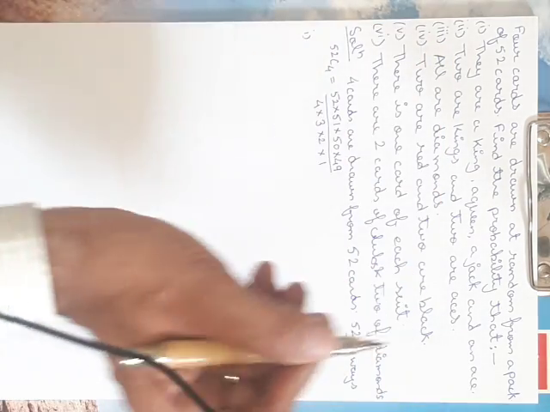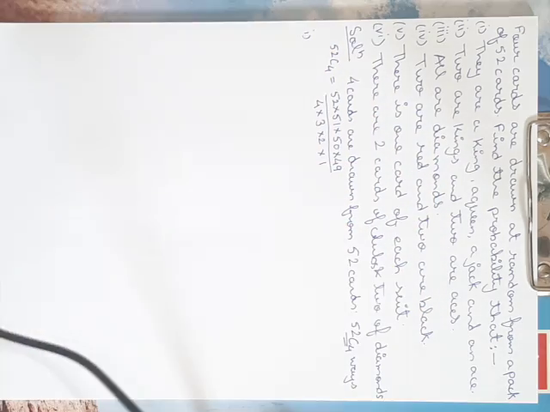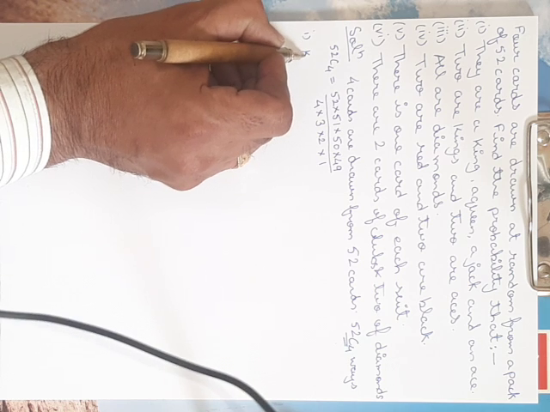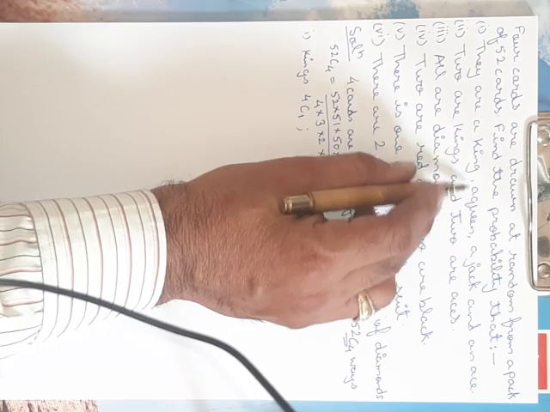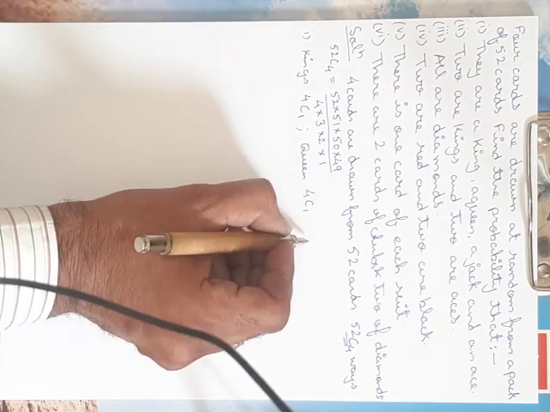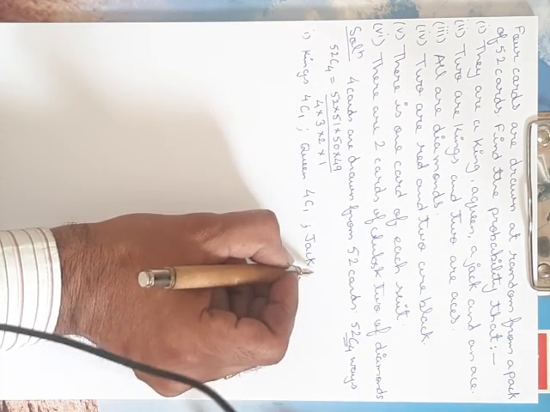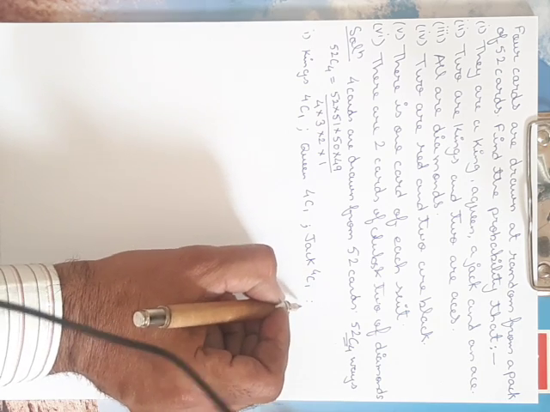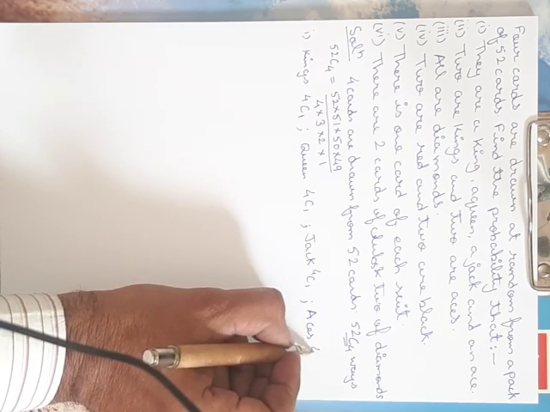Now out of the 4 cards which are drawn, one is king, one is queen, one is jack and the last one is ace. So king, how many kings are there? There are 4 kings. So out of 4 kings, one card can be drawn. Number 2, what is next? How many queens are there? There are 4 queens. So out of 4 queens, one card can be drawn randomly. Next is jack. So there are 4 jacks, 4C1. And finally what? Ace. So there are 4 aces, 4C1.